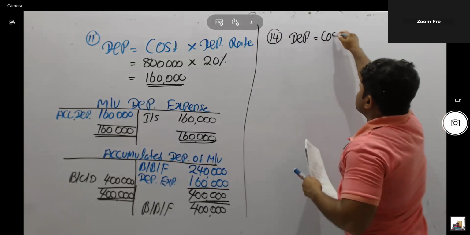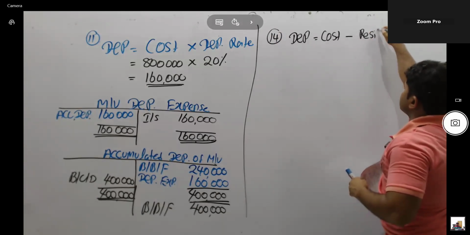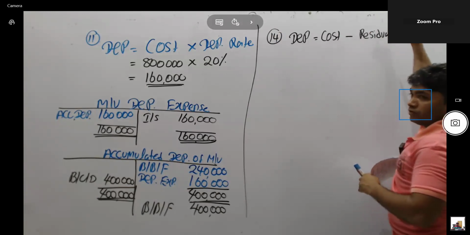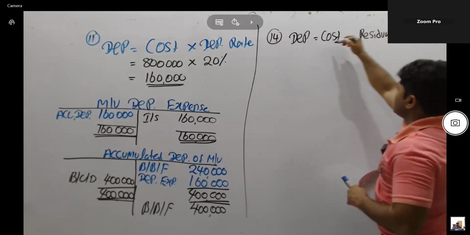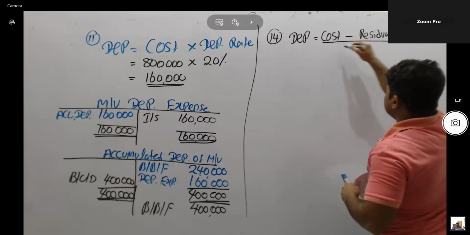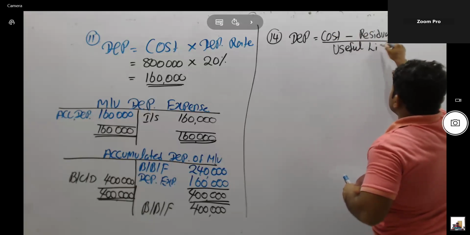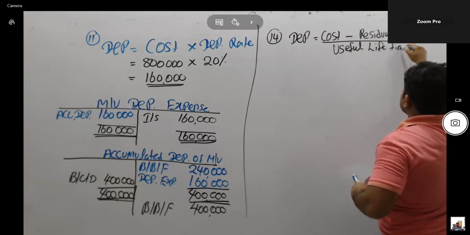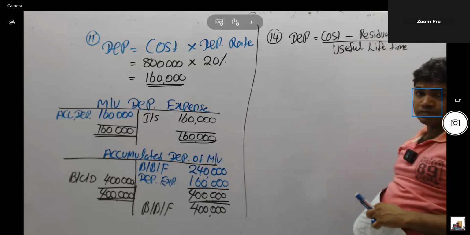Depreciation equal cost minus residual value divided by useful lifetime. Therefore, this equation should be applied to calculate depreciation now.